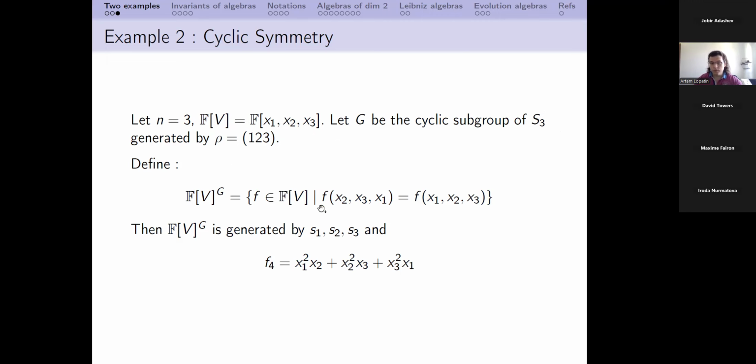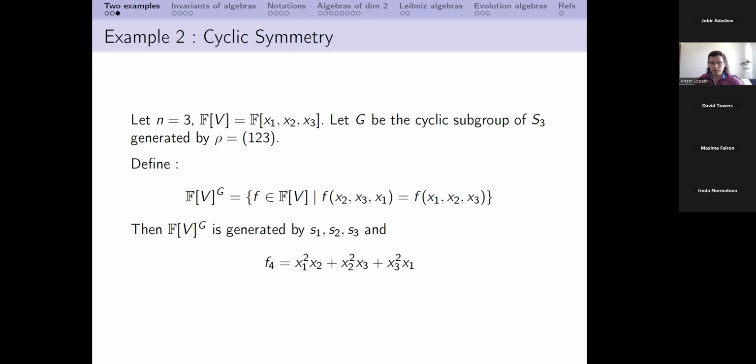So here, invariants are again those polynomials which are fixed with respect to this action, and it is not hard to see that here we have four generators. So we have the same generators as before, the elementary symmetric polynomials, together with a new one. This new generator, as anyone can see, is not a symmetric polynomial. So it is something new.